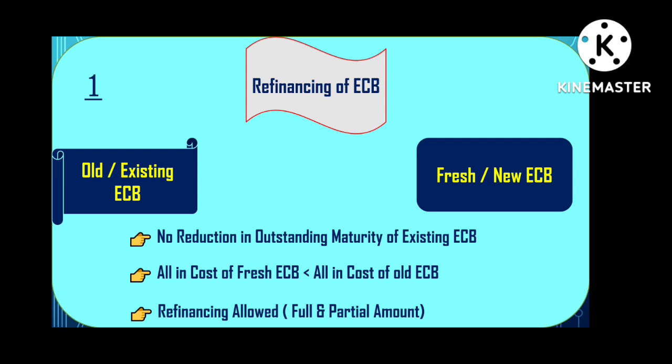After that, the all-in cost of the new ECB, or fresh ECB, should be less than the all-in cost of the old ECB.